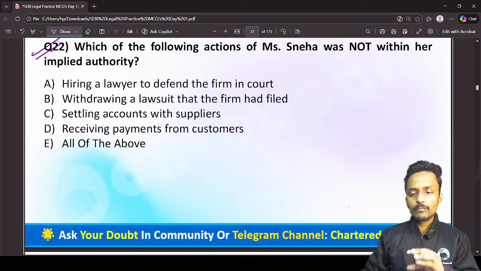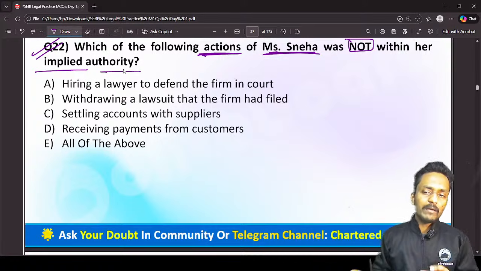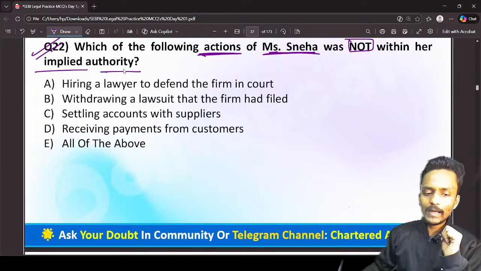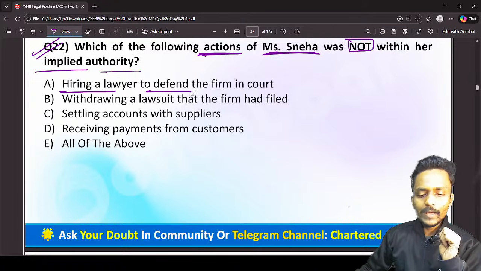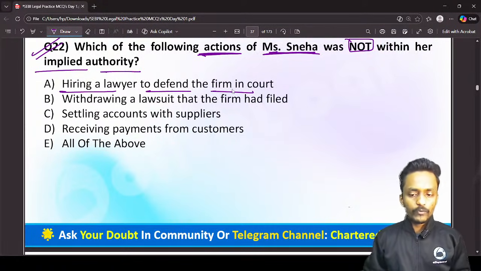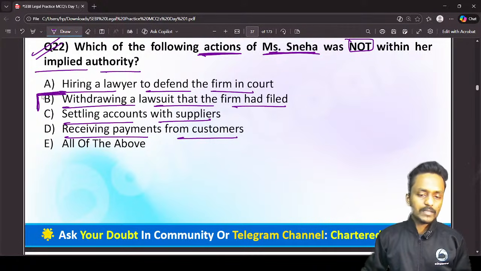Now we have question number 22. Question number 22 is asking, which of the following actions of Mrs. Saneha was not within her implied authority? Hiring a lawyer to defend the firm in a court, withdrawing a lawsuit that the firm had filed, settling the accounts with a supplier, receiving a payment from the customer. So option B is the correct answer.